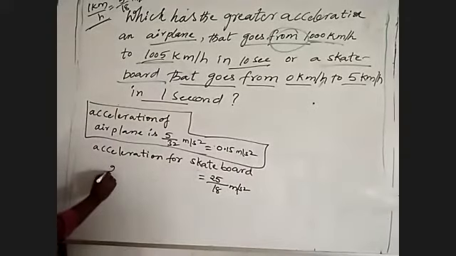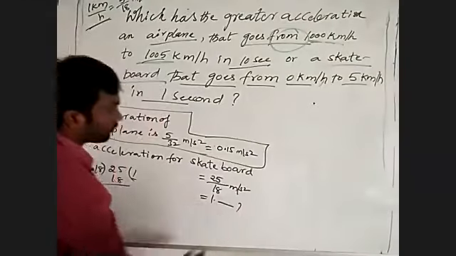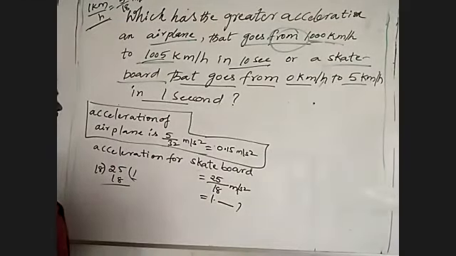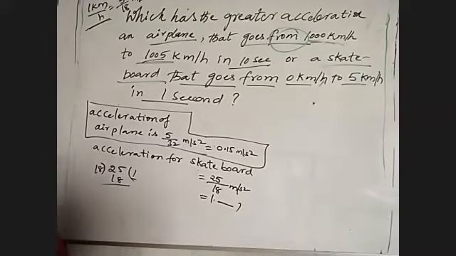Then this is 25 by 18, 18 ones are 18. See there, it comes from 1 starting, but here 0.13. So it will come 1 point something. By that you can recognize which acceleration is more. The answer is: the body which has greater acceleration, the skateboard has greater acceleration than the airplane.